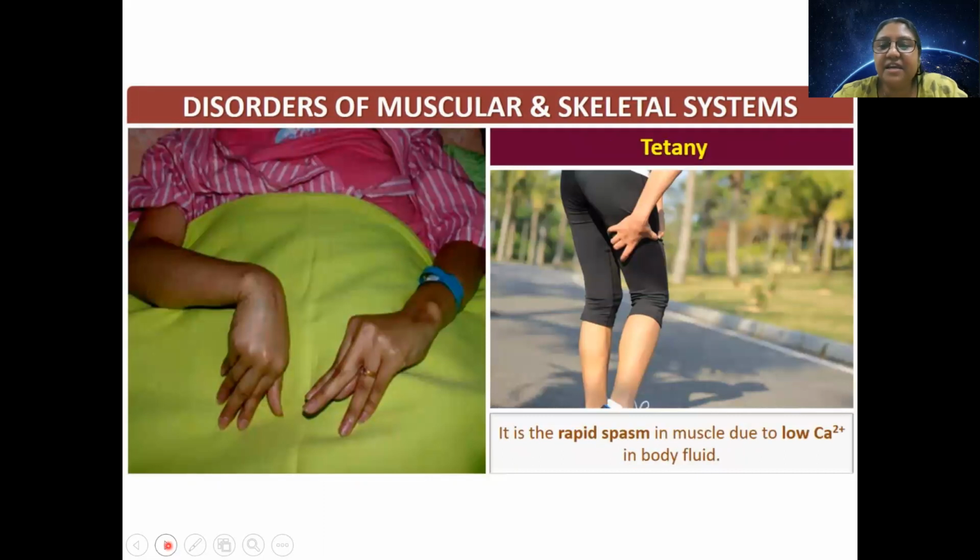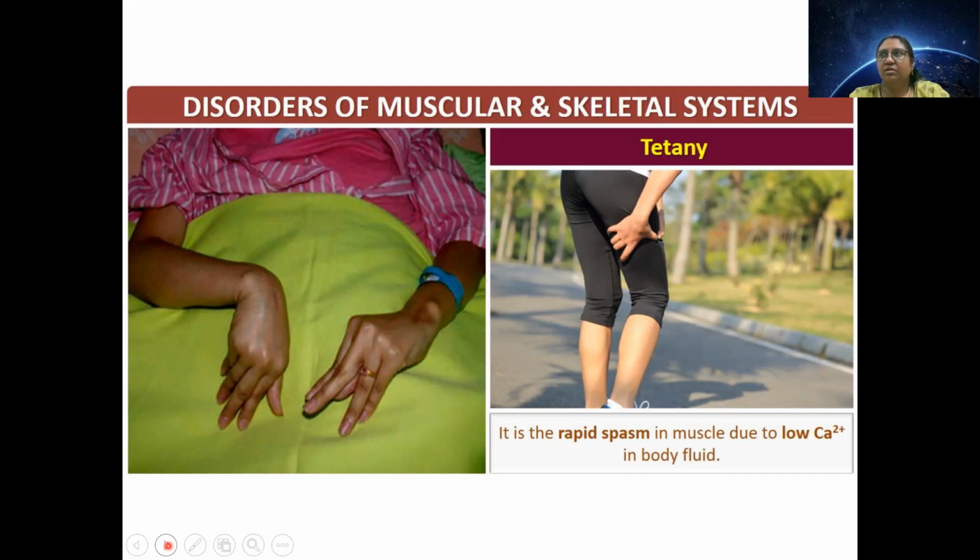Next is tetany. I told you that there is rapid spasm in muscle due to calcium, and it may be caused by a bacteria called Clostridium tetani. So if it is due to deficiency of calcium ion, we now know that muscle contraction is controlled by whom?